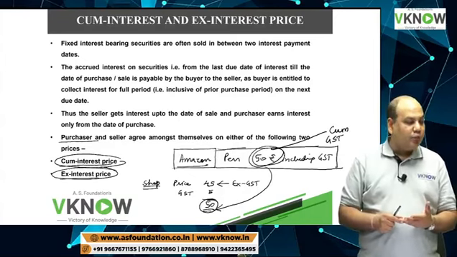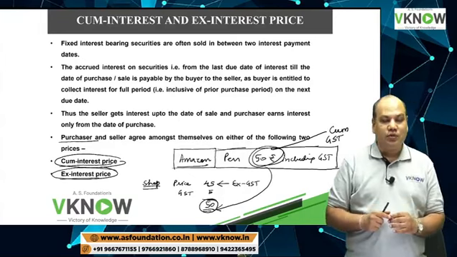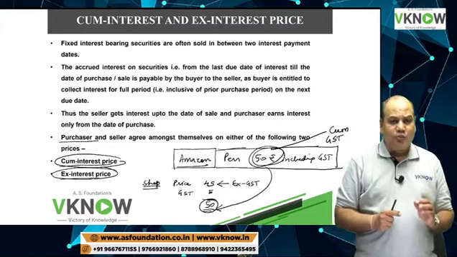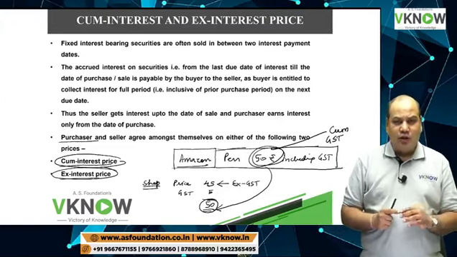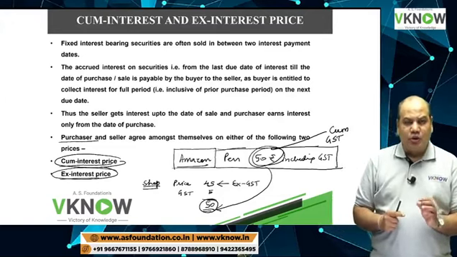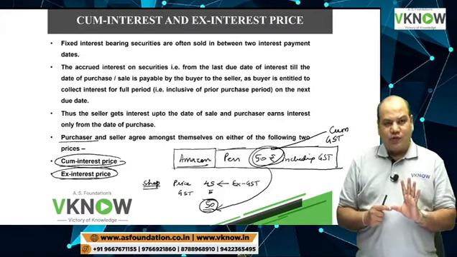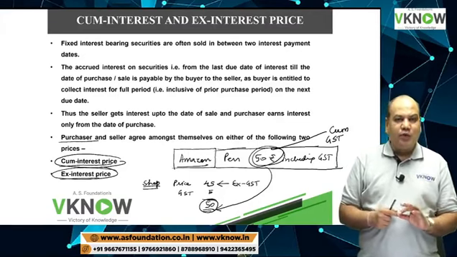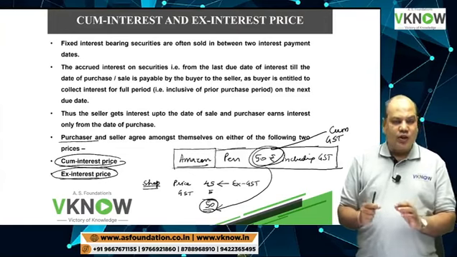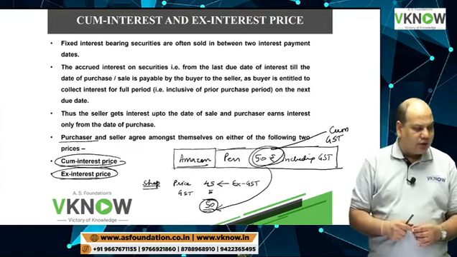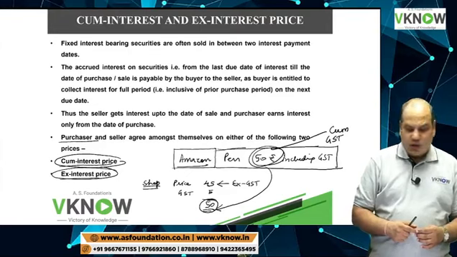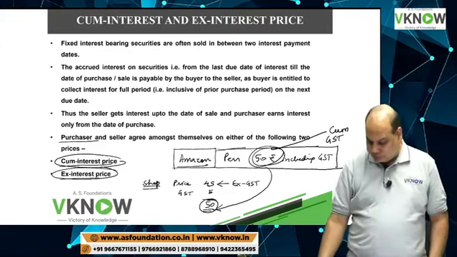So interest portion will go to interest account, and ex interest portion will go to investment account, in all cases, irrespective of whether the purchase or sale is made at ex interest price or cum interest price.